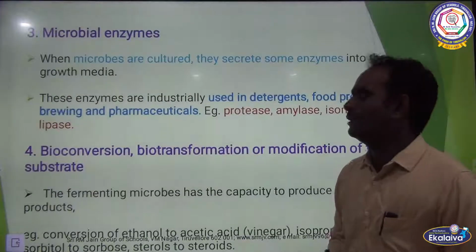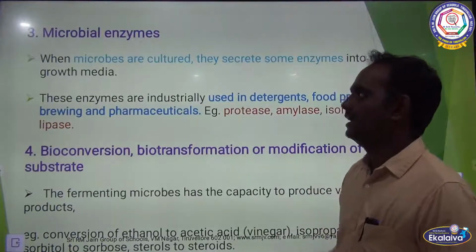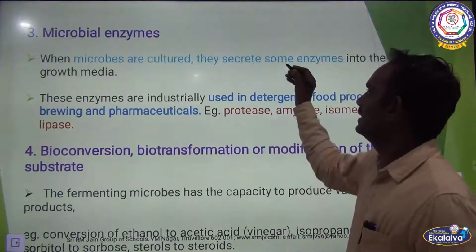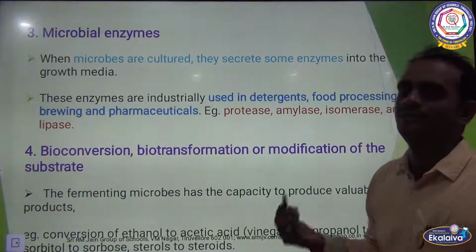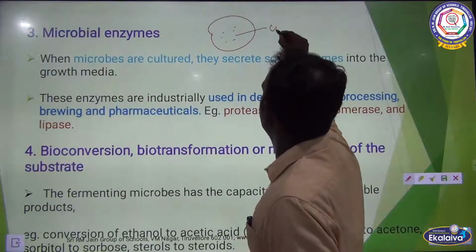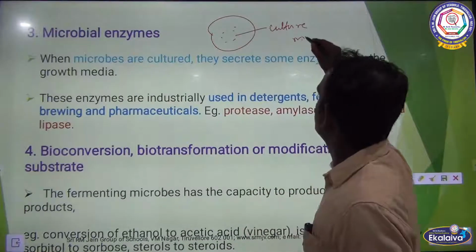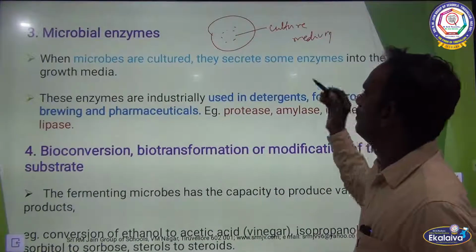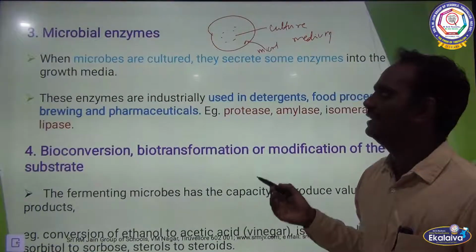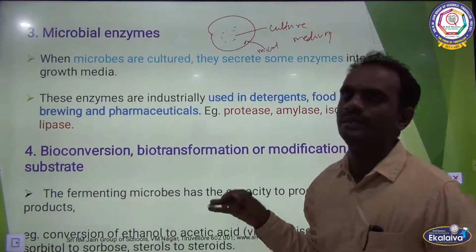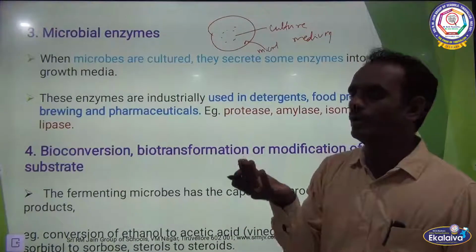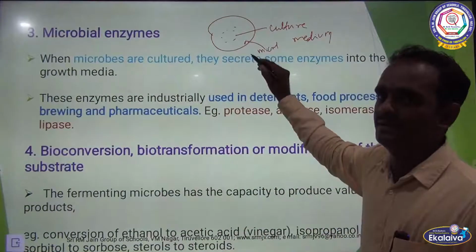Then third one, microbial enzymes. When microbes are cultured in a growth medium or culture medium, they secrete some enzymes into the growth media. Usually microbes, for example bacteria, are cultured in a culture medium. That medium contains all the essential nutrients for the organisms to grow.